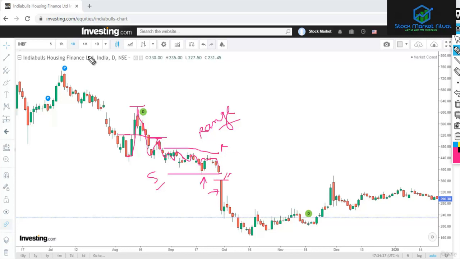That means the support level is broken in the opening itself with a gap, creating a gap or a window in between. What we see is a falling window. Now this window will act as resistance in the coming future. So if it goes up and even if it fills the gap, then also chances are that it will fall from there. Most of the time it falls from there.